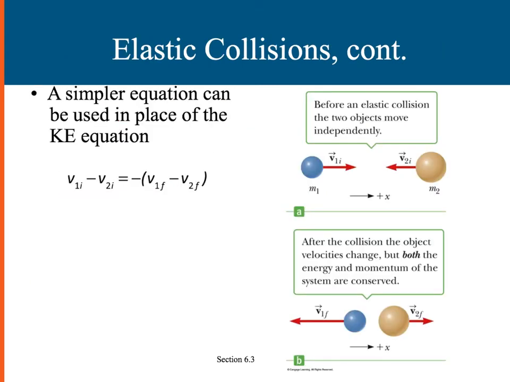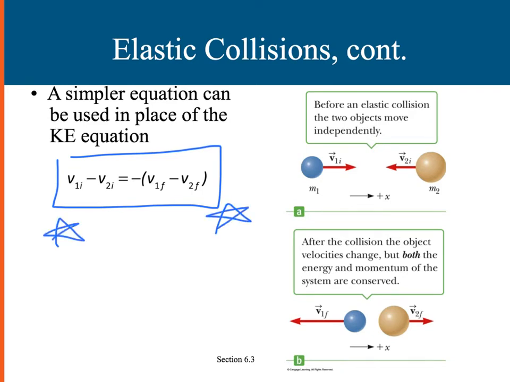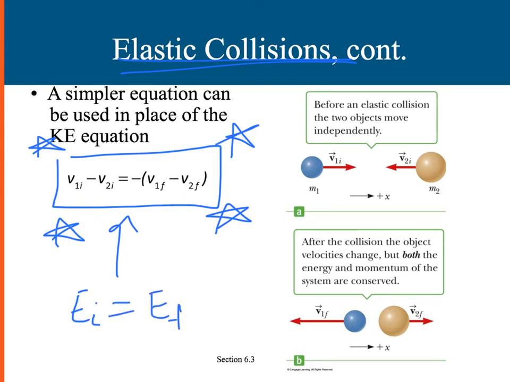In looking at these two equations, especially the conservation of energy equation, we can simplify it into this equation, seeing that the difference in the initial velocities is going to equal the opposite of the difference in the final velocities. This is something that you will want to have on your formula card, and this is only for elastic collisions. Where does this come from? This comes from the conservation of kinetic energy, when the initial energy is equal to the final energy.